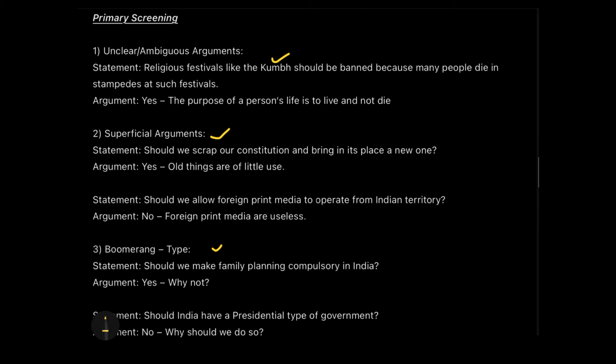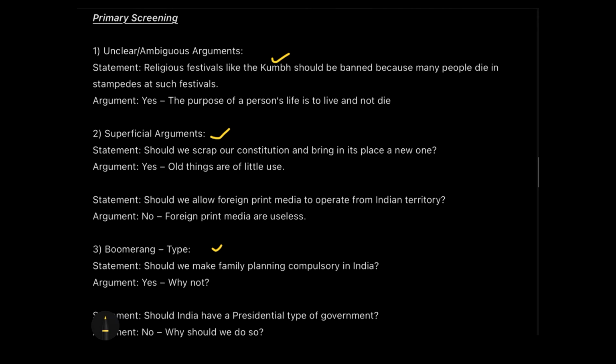Like in primary screening only you were able to identify the weak arguments, and now no need of doing the secondary screening. But in case all your arguments pass through the primary screening, then you have to put them to the secondary screening. Once you do this, see, I'm not asking you to do it in the exams as well. I'm asking you to learn this process so that only when you get confused in the exam, you can just spend a minute or two on it and make sure that you are 100% accurate in your answer. So let's get started with the first one, which is unclear and ambiguous statements.